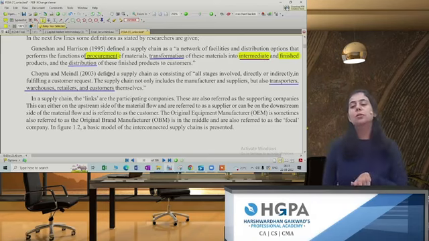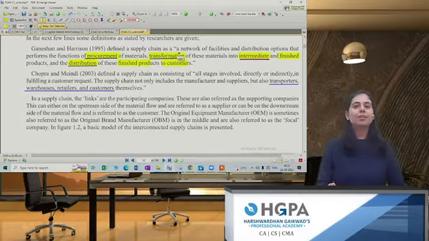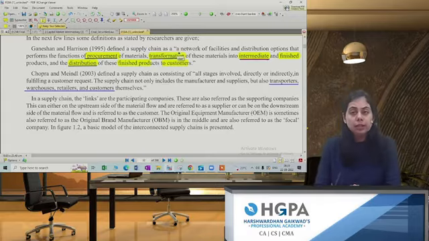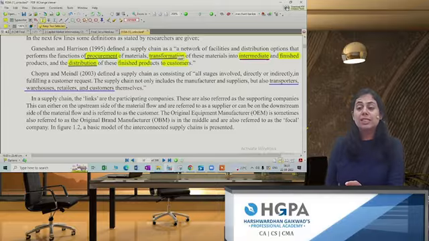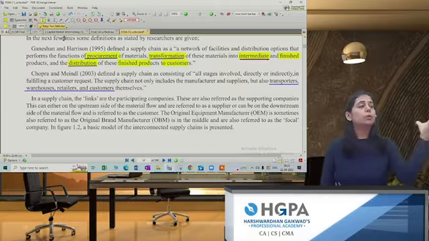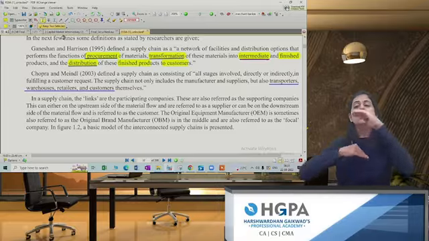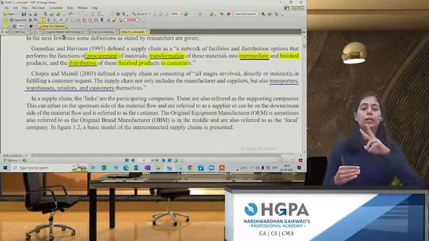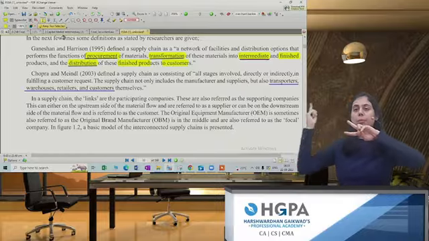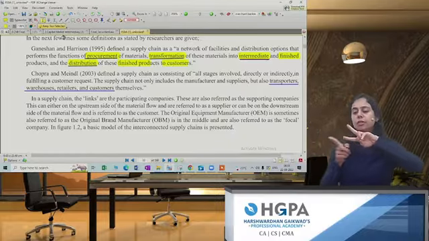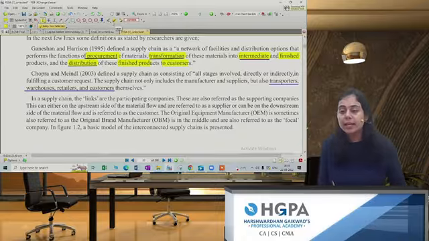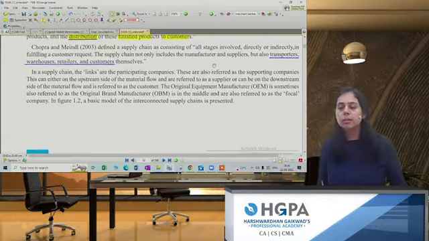And once these goods are ready, you will distribute the finished goods. There's a very easy definition here: in supply chain management, you start with procuring the raw material, then transforming this raw material into two things, might be intermediate goods, might be finished goods. And once the finished goods are ready, you can sell them to the customer.